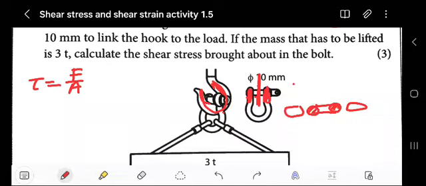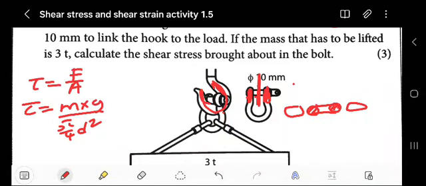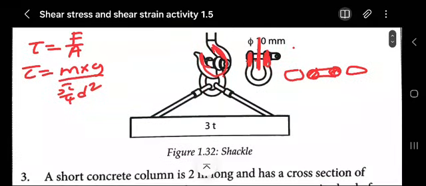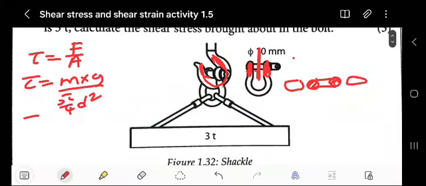areas. So then shear stress is equal to force over area. Force is mass multiplied by gravity. Area is pi over 4 multiplied by d squared. Is there something difficult here? No, it's just 3 marks.